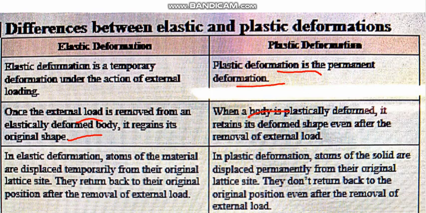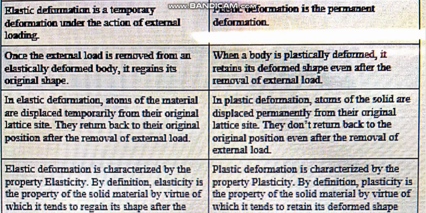So in elastic deformation also, the atoms of the material change their position, but on a temporary basis. But in case of plastic deformation, the change in the position of atoms is permanent. Because of that permanent change, it is impossible for the plastically deformed body to go back to its original position.